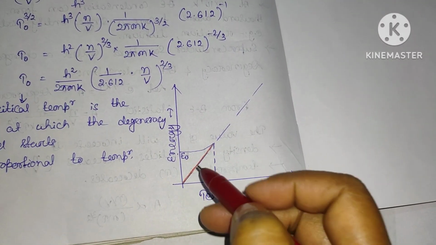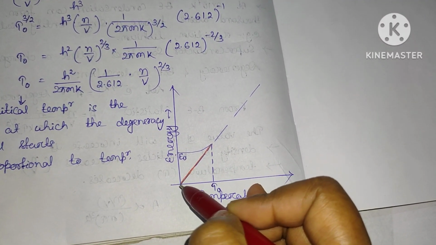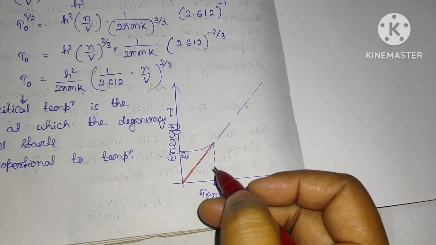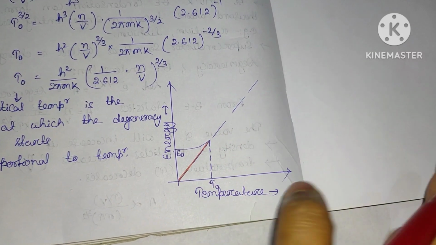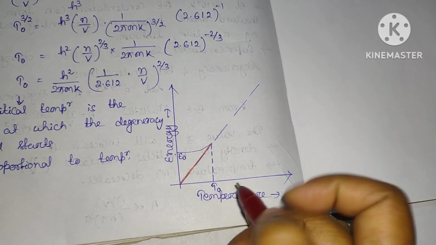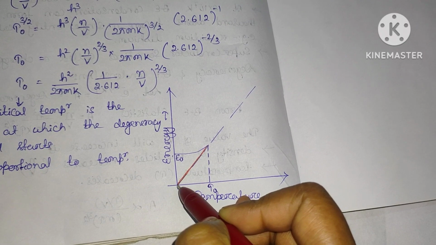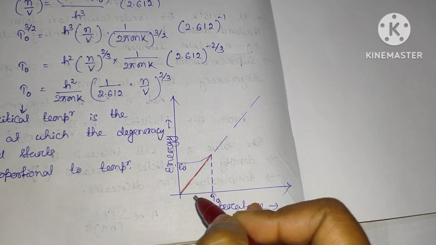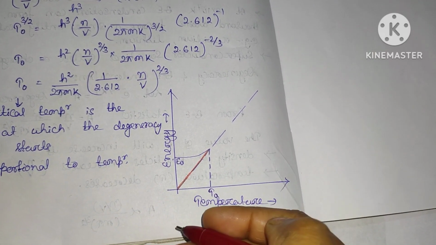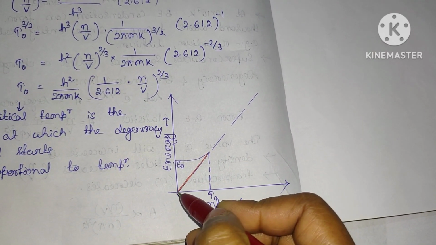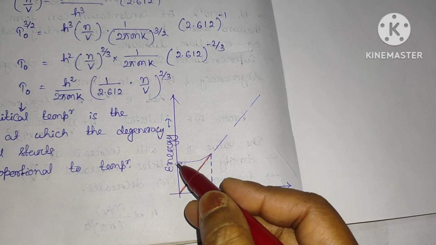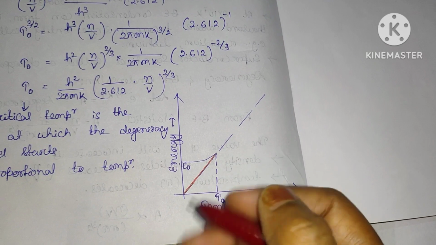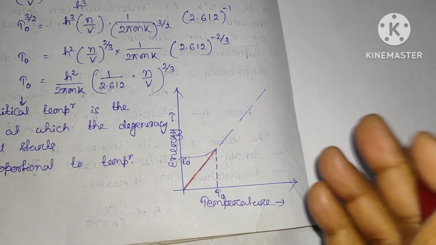So in this Bose-Einstein gas, when the ground state energy is 0, the particles of the Bose-Einstein degenerate gas condense in the ground state and they do not contribute to the energy. Okay, so when the energy is 0, it means the particles are in the ground state, so they don't contribute to the energy.